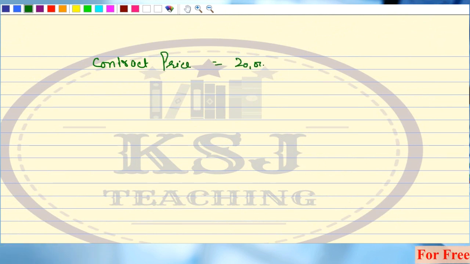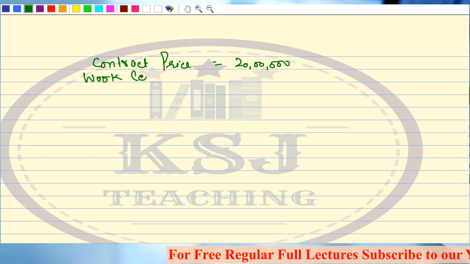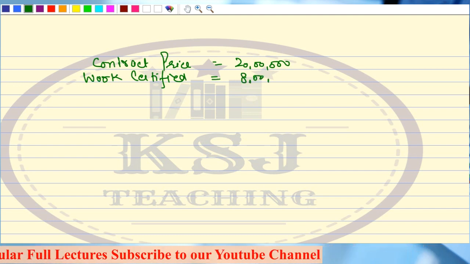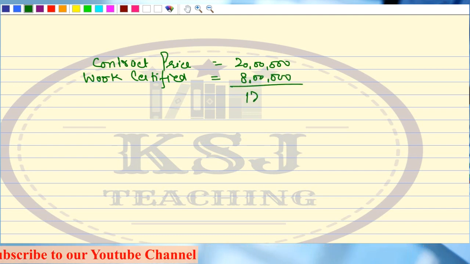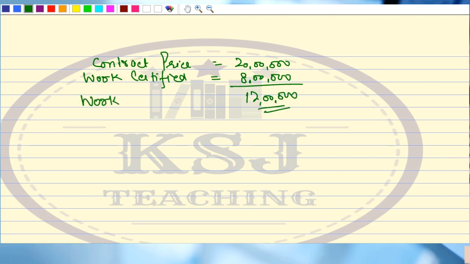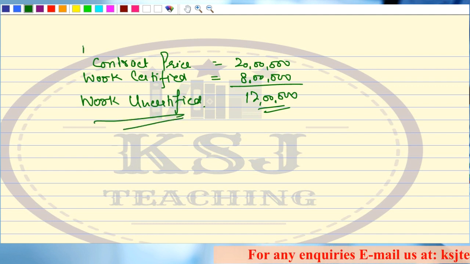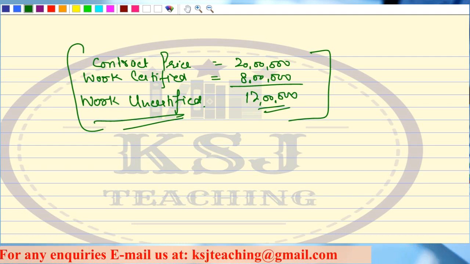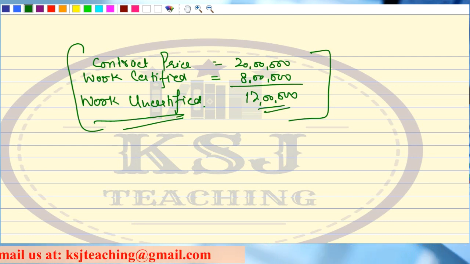Out of this 20 lakh rupees, what is the work certified? Work certified is 8 lakh rupees. Right? So the balance 12 lakh is my work uncertified. This might be a layman's query, sir. I'm thinking from your point of view that if I'm in your place, I might raise this query.